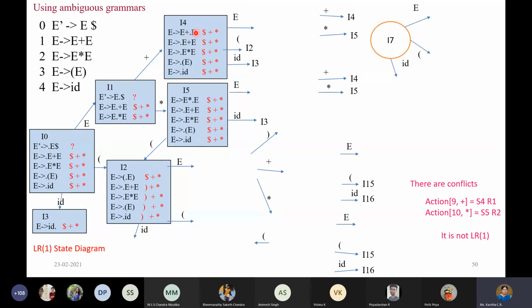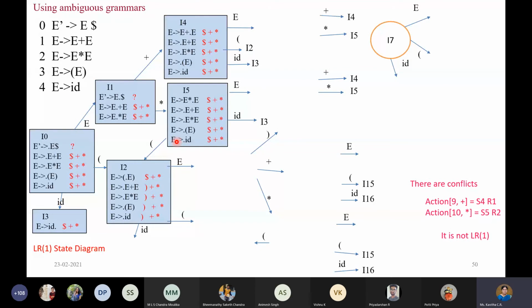Once you expand this E, you get this. And if you try to expand the next E also, you'll get the same thing, almost, because you're finding the union. Therefore, you can very well take dollar, plus and star together. So I4 and I5 are similar, except here we are reading plus and then moving the dot, and in the next state we are reading star and moving the dot. That's the only difference. Otherwise, everything is similar. So I4 and I5 we are done.